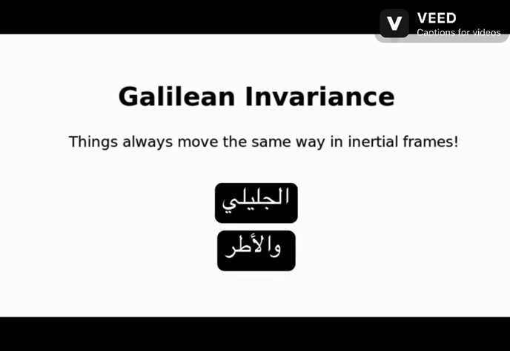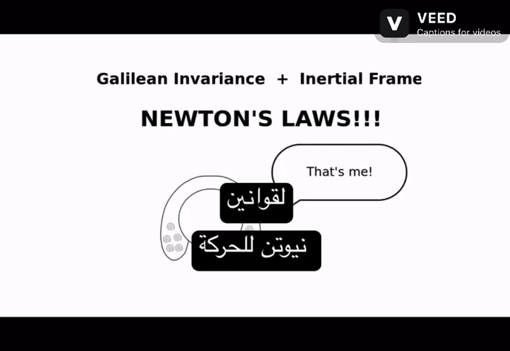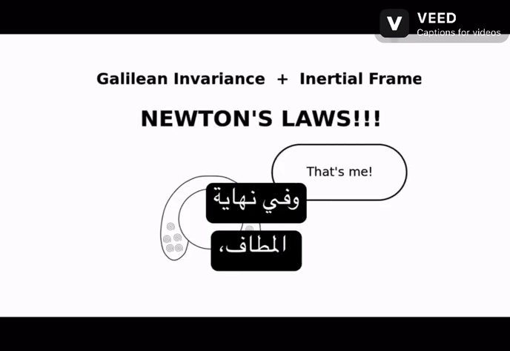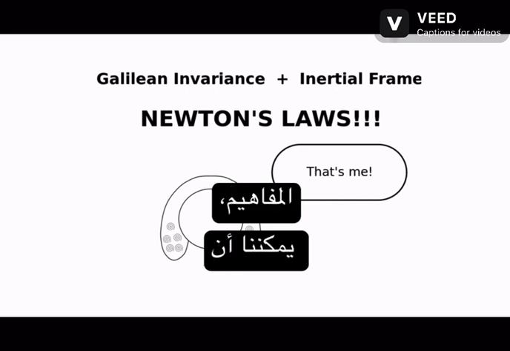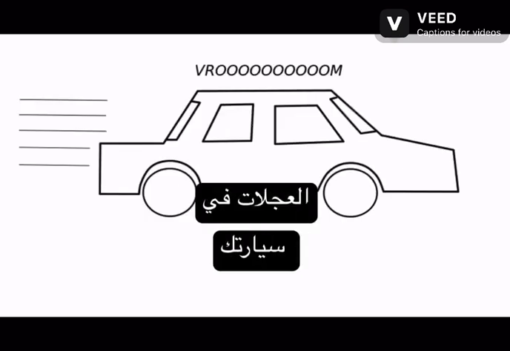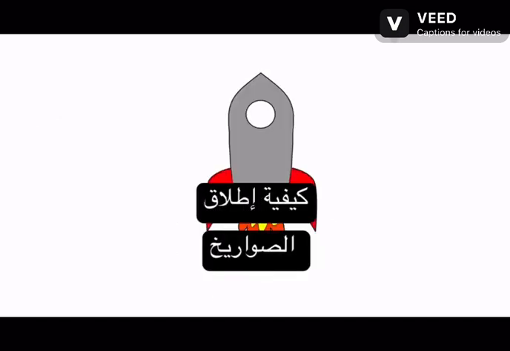The notions of Galilean invariance and inertial frames form the fundamentals for Newton's laws of motion and ultimately the entirety of Newtonian mechanics. Once we know these concepts, we can understand how a motor turns the wheels on your car, how to construct massive skyscrapers, and even how to launch rockets into space.